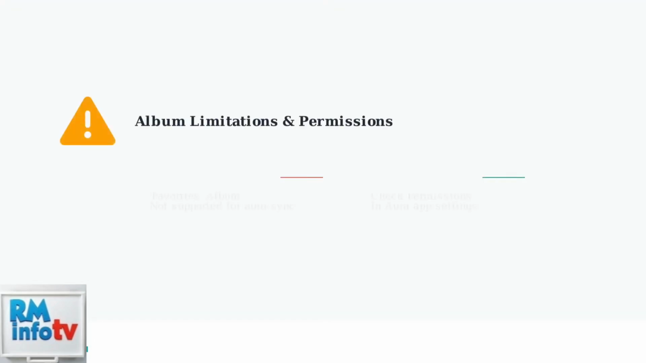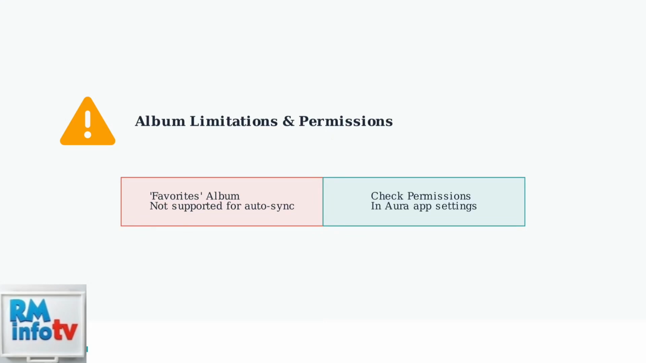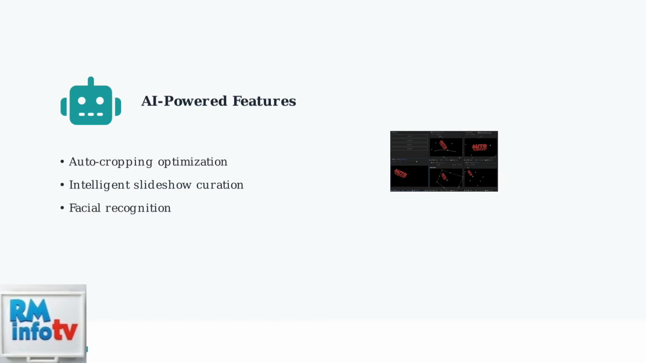Some Google Photos albums have limitations. The Favorites album may not support auto-sync functionality. If you experience syncing issues, check your Google account permissions in the Aura app settings. Aura frames include advanced AI features that enhance your photo viewing experience. These include automatic cropping to optimize image display and intelligent slideshow curation that selects the best photos.